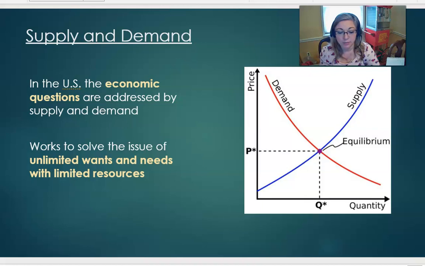As we have discussed, we live in a world with unlimited wants and needs, but limited resources to meet these wants and needs. For example, earlier during the pandemic, there was an unlimited want and need for toilet paper and other paper products. For some reason, people felt they needed to stock up on astronomical amounts of toilet paper. The companies that make the toilet paper did not have the resources to produce the amount of toilet paper consumers were looking for. The economic concept of supply and demand works to solve this issue of unlimited wants and needs with limited resources.